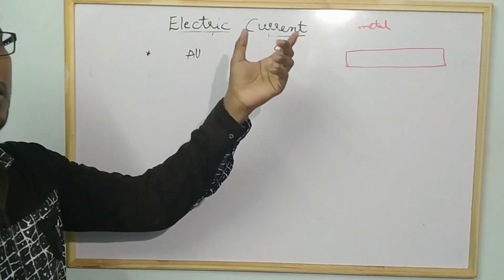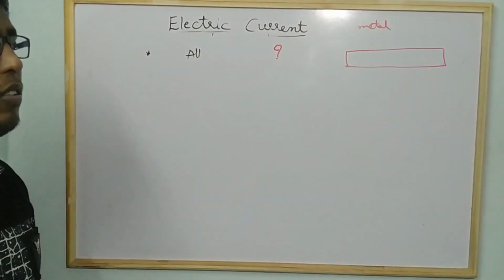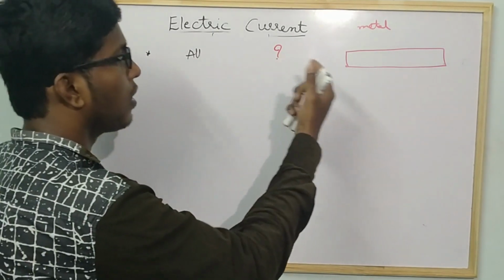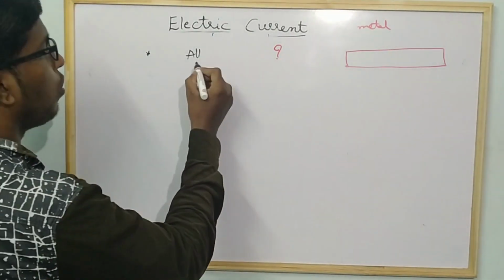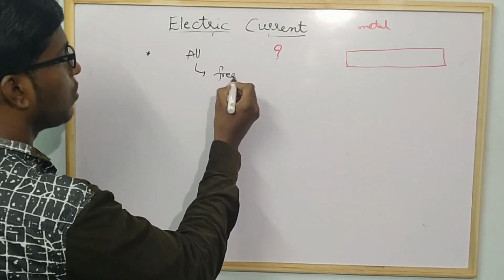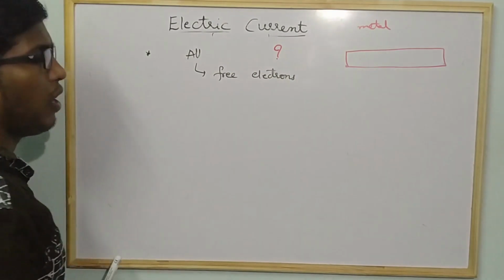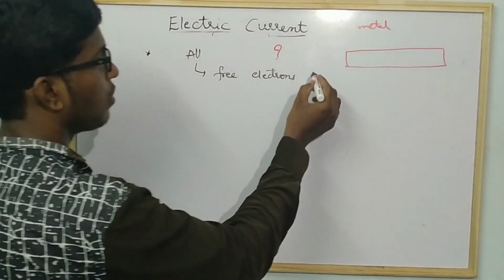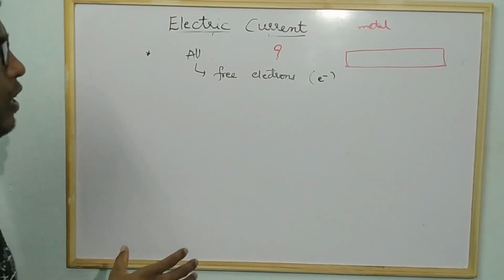Now here if you observe, all the materials have both positive charges and negative charges, but they do not conduct the electric current. The reason is all the materials do not have free electrons. You may get a doubt, what is a free electron? Negative charges are considered as free electrons.